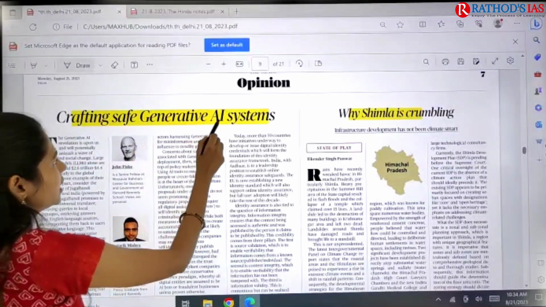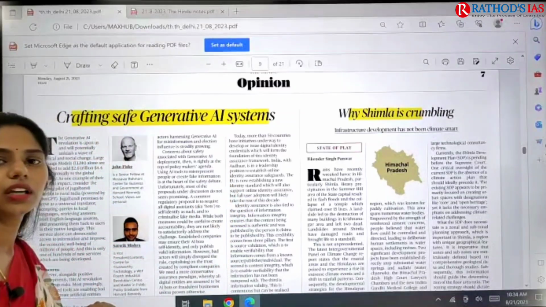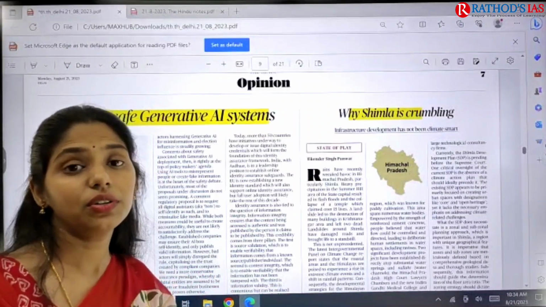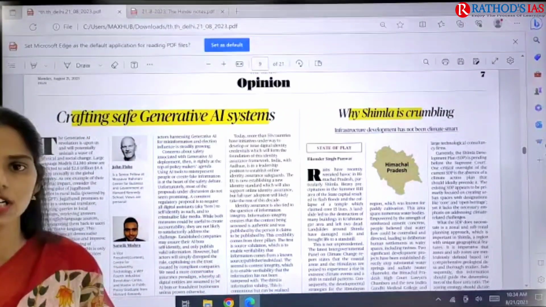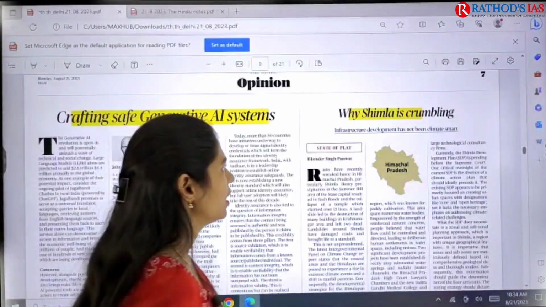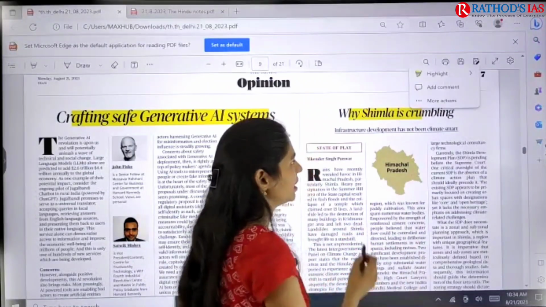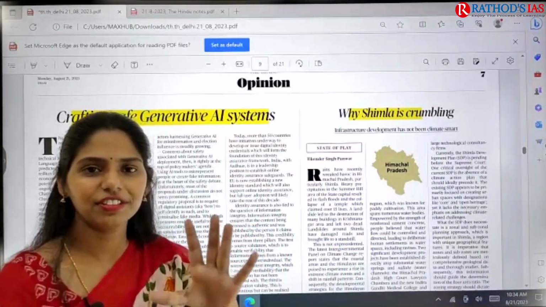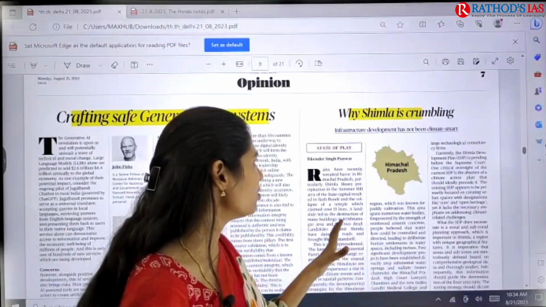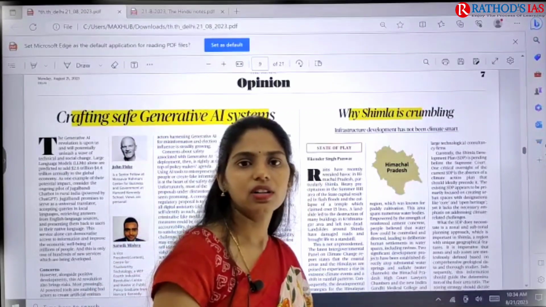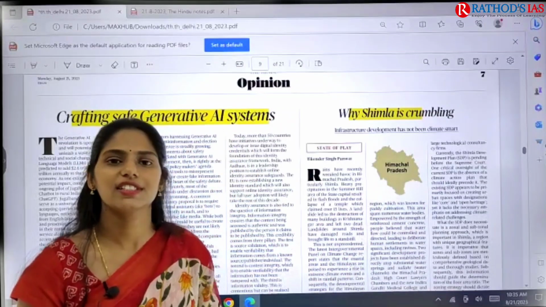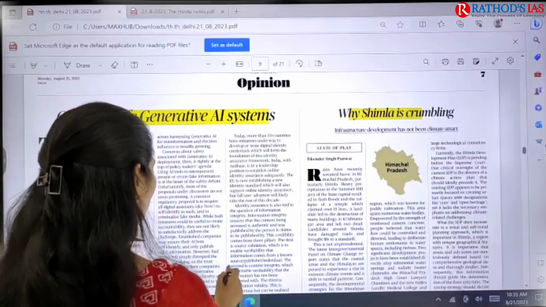One is about generative artificial intelligence systems. Here you have to understand what this generative artificial intelligence is, and even see what the applications are, what the benefits are, what the challenges are. In this way you can read this topic. And this one is why Shimla is crumbling. Here on the first page we saw one image, and that image is related to this topic. It is about development in Shimla, and how this development in Shimla is having a negative impact because of the changing climate. So we are going to see all these things.